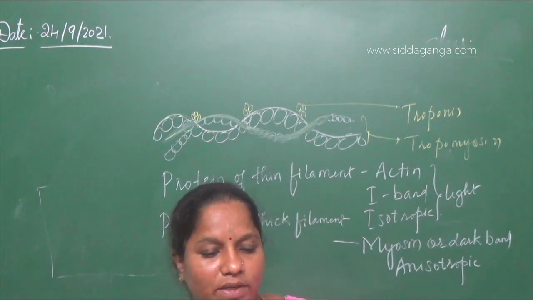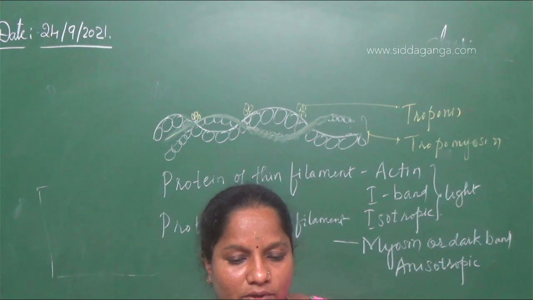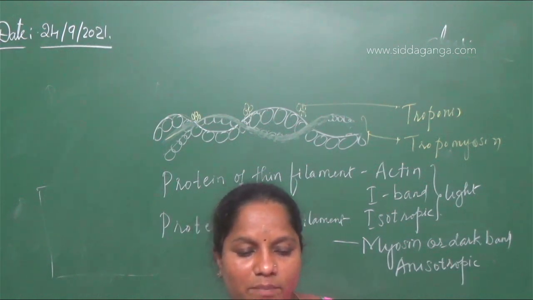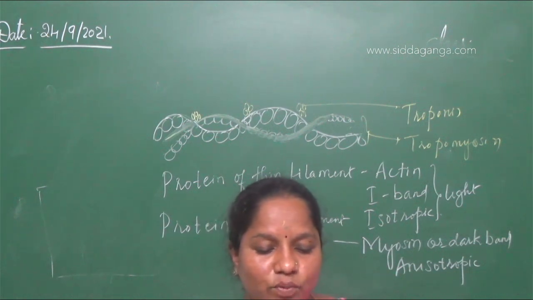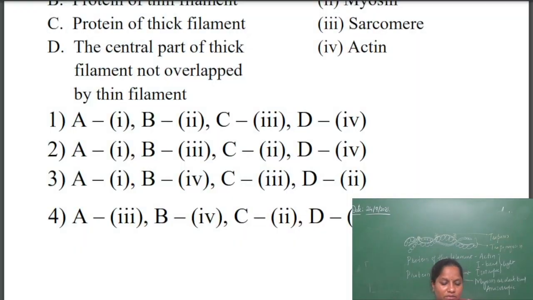So the answer: structural and functional unit of myofibril is sarcomere, A is 3. Next, protein of thin filament is actin, 4. Protein of thick filament is myosin, 2. Then the central part of the thick filament not overlapped by the thin filament will be the H zone. So the answer is A3, B4, C2, D1.